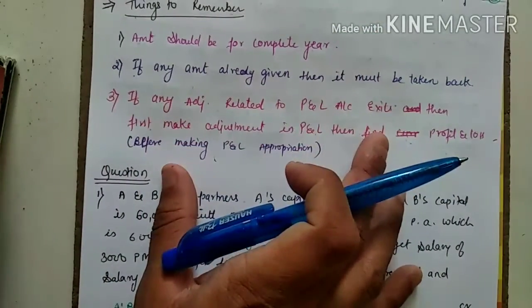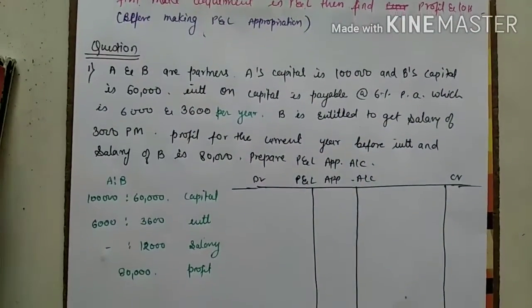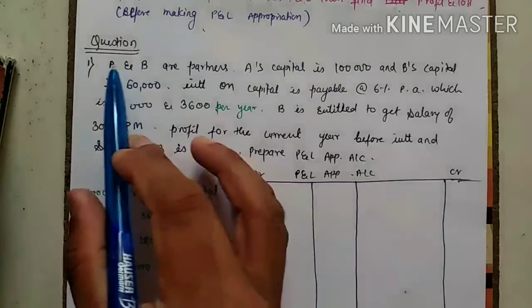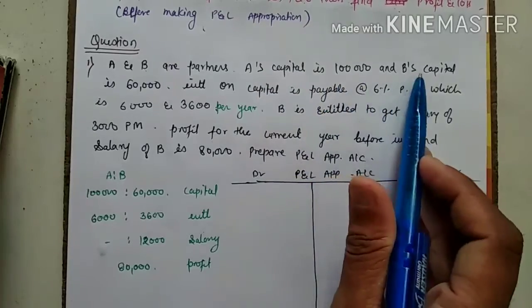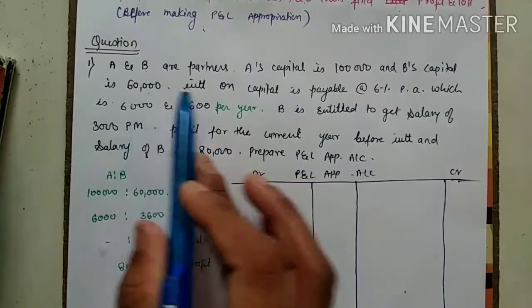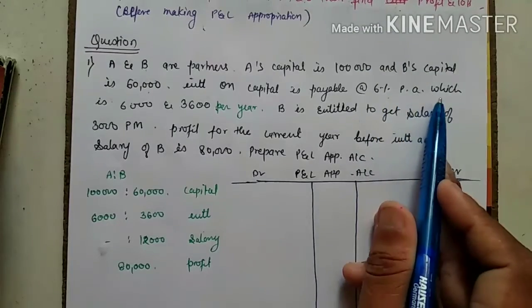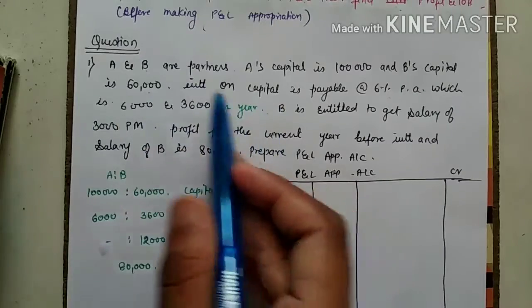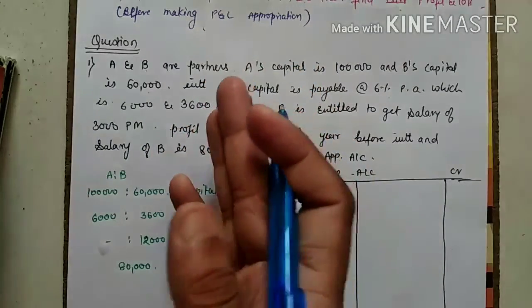Without these three things you cannot do the questions. Okay, now come to the question to understand more. I told you that by the question you can understand more. A and B are the partners. A's capital is 1 lakh and B's capital is 60,000. Interest on capital is payable at 6% per annum, which is 6,000 and 3,600 per year. It is already calculated.